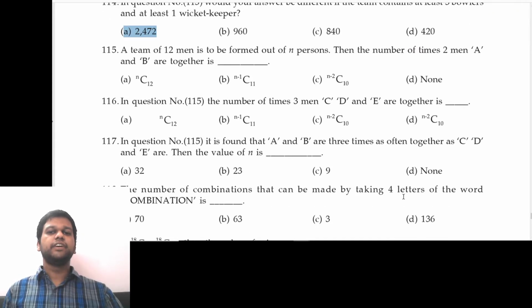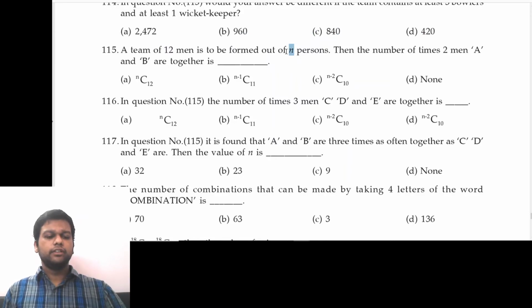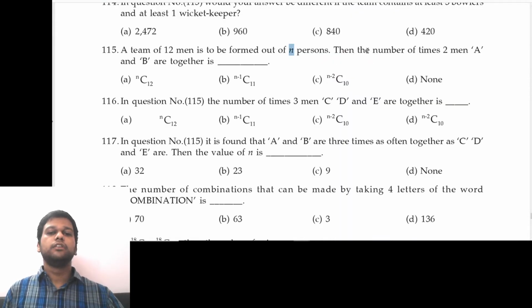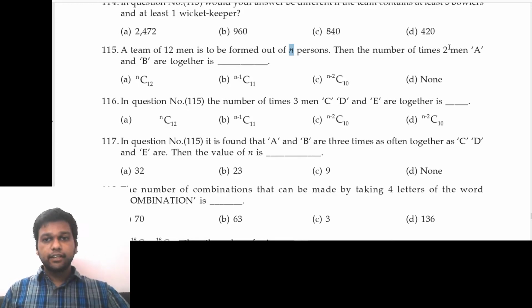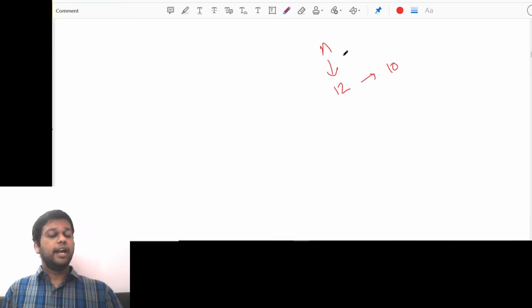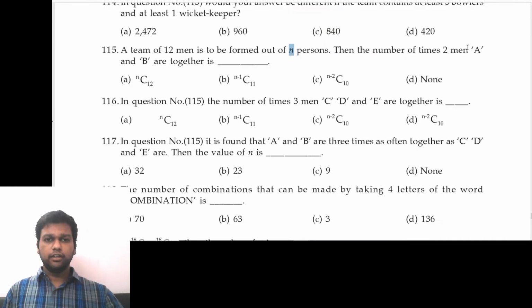Next, 115. A team of 12 men is to be formed out of n persons. So we have to select 12 out of n. Then the number of times 2 men A and B are together is. That means they are saying A and B are together. We have already selected A and B. If we have already selected A and B, then we don't want to select 12 people, we want to select only 10 people. And then we don't have n people, we have only n minus 2 people because A and B are already selected. So the answer will be n minus 2 C 10, which is option C. C would be the correct answer.